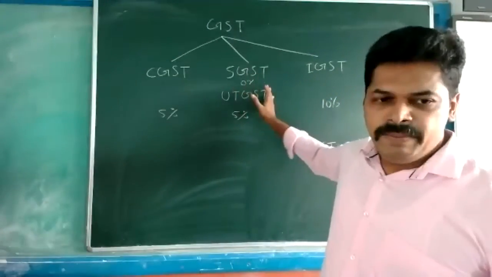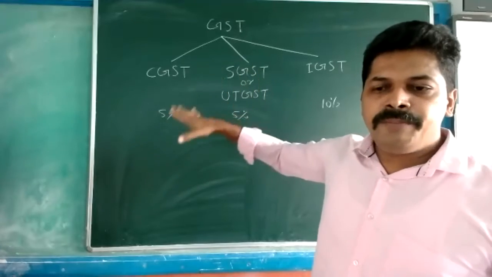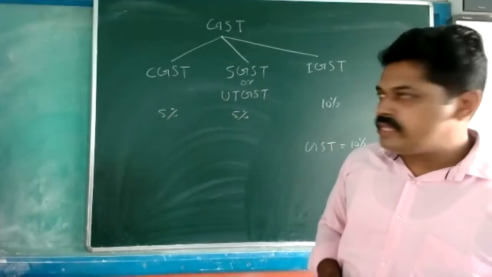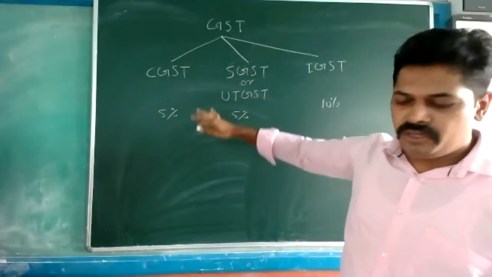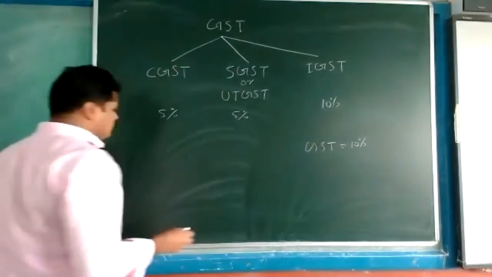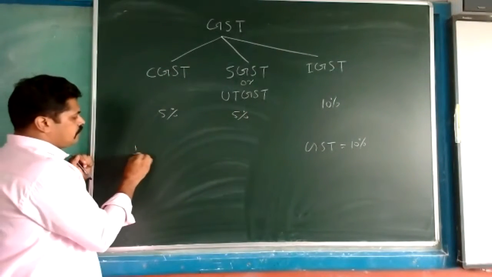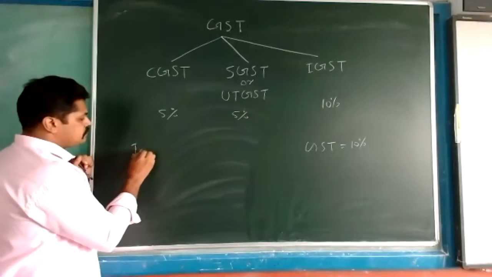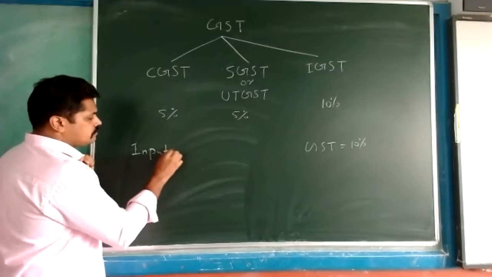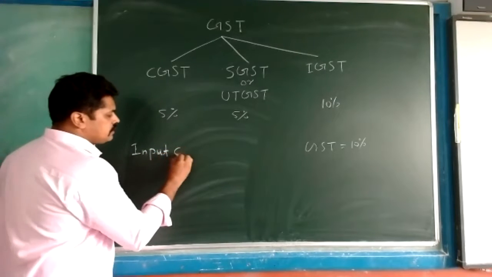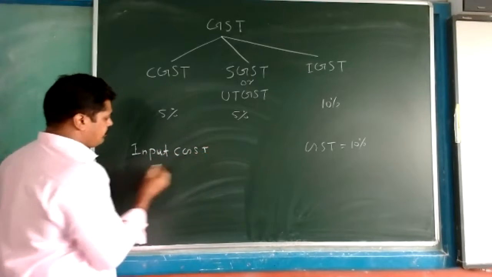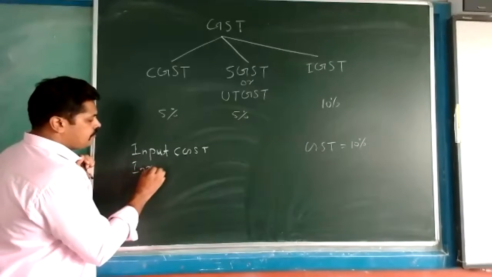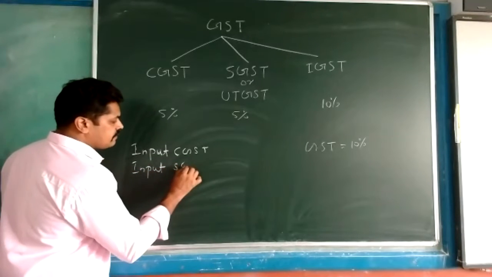So you understood this now? And when we are passing the journal entries, in the journal entry this GST will be shown this way. We are using input CGST, input SGST.